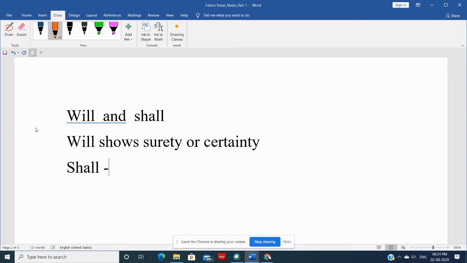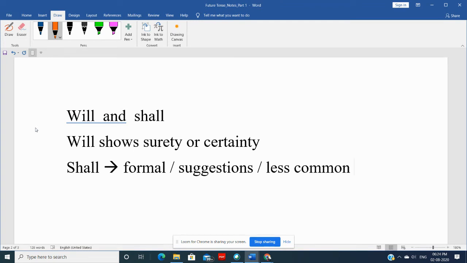Shall is kind of formal, or maybe sometimes used for suggestions or advice. Okay, something like that. So shall is less common, we can say. But will is very common. We use will quite often.